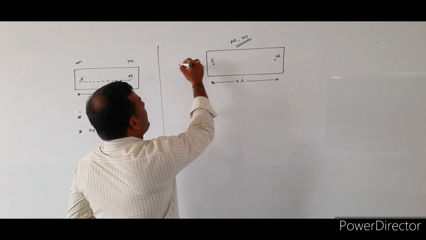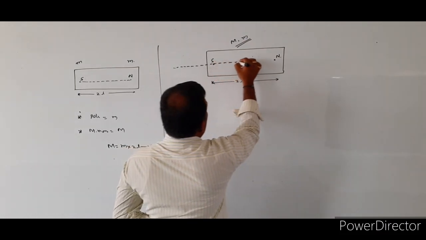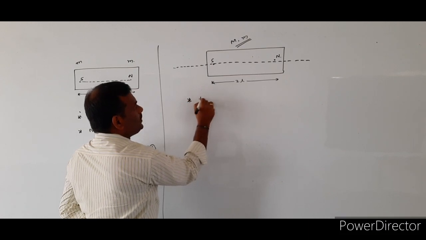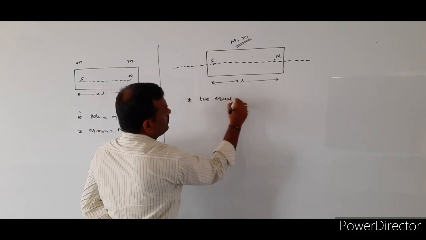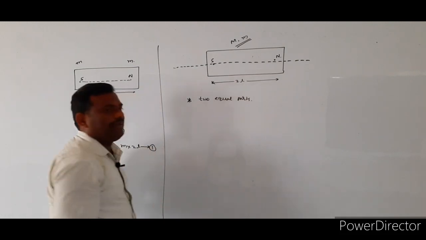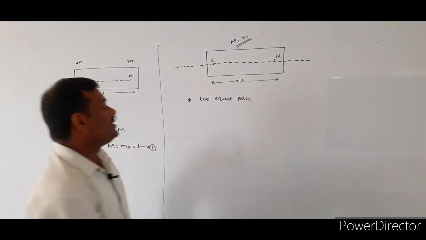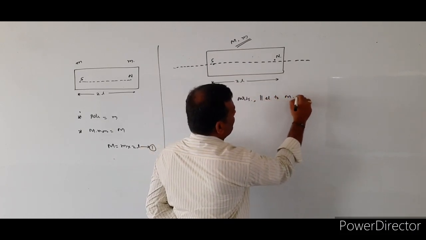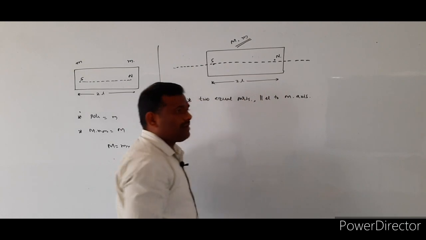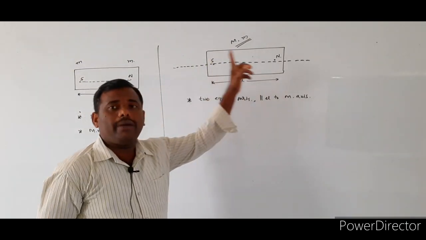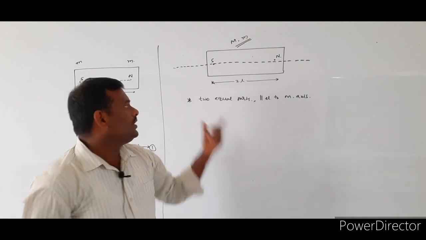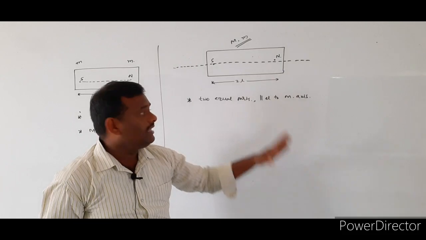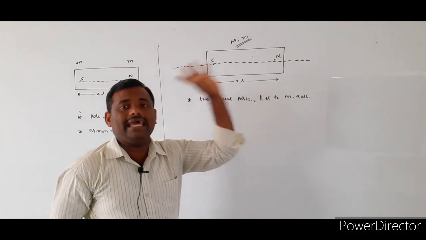Now, this given bar magnet will be cut into two equal parts. How can we cut the given bar magnet into two equal parts? Parallel to the magnetic axis. We cut the bar magnet into two equal parts, and we cut it parallel to the magnetic axis.